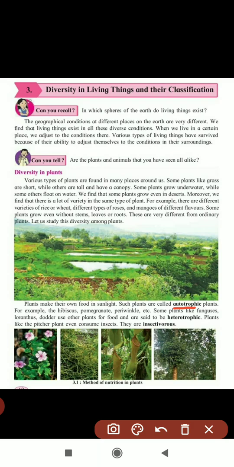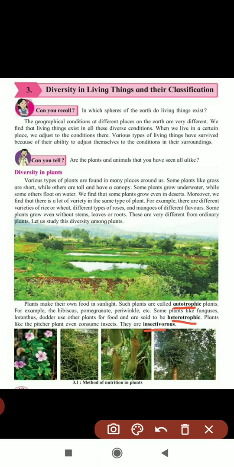But some plants like fungi, loranthus and dodder depend on others for food and are said to be heterotrophic. Means they are not making their own food, they are depending on others, so they are known as heterotrophic. And some plants can even consume insects, so they are known as insectivorous. Like the pitcher plant, which can consume insects.